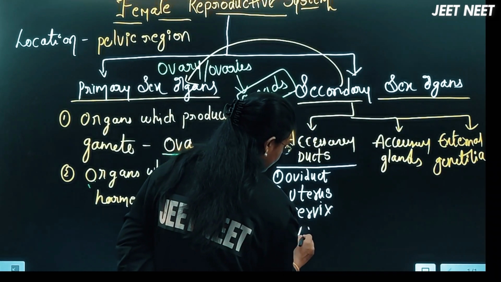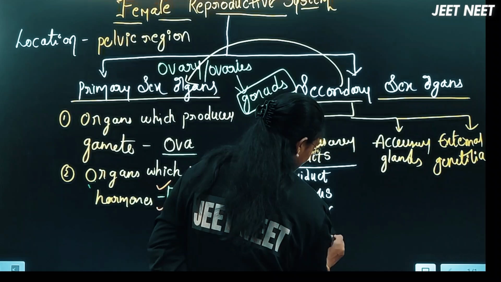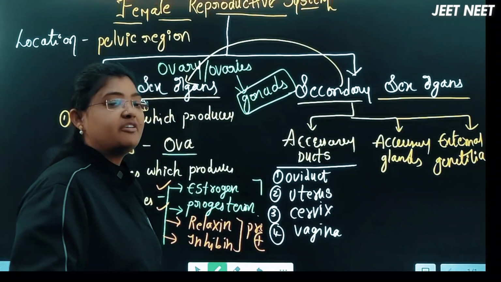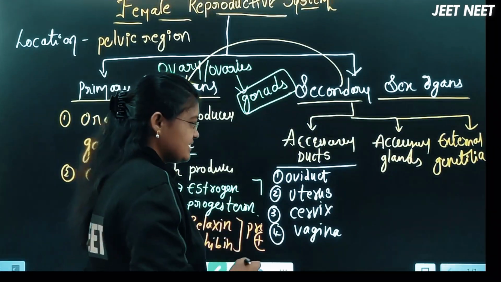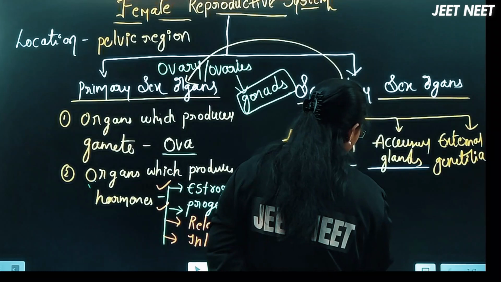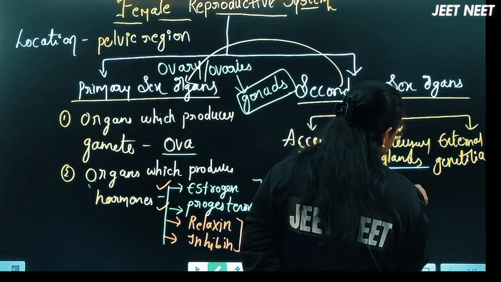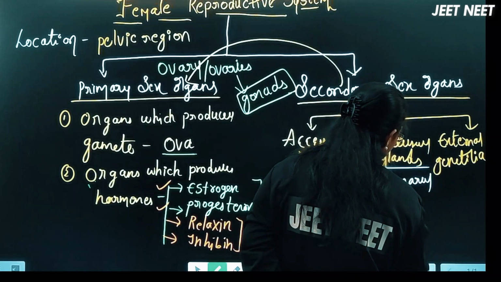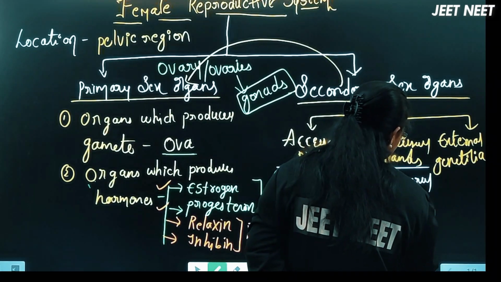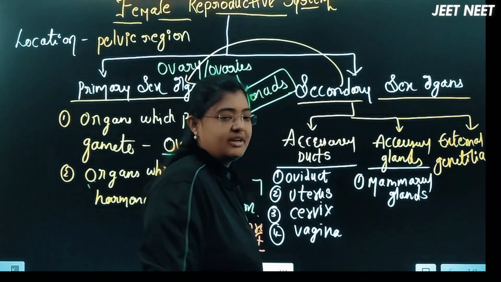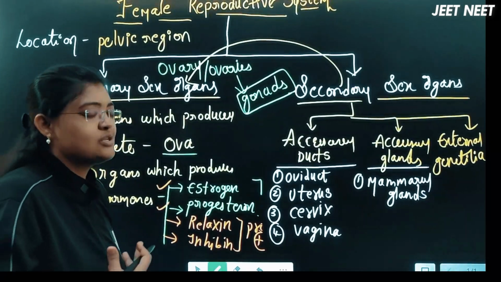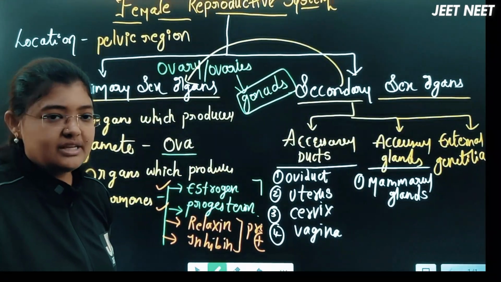Fourth is the vagina. These are the accessory ducts of the female reproductive system. Accessory glands: NCERT has given only one accessory gland, that is the mammary glands. Mammary glands are accessory glands which are helpful for processes like ovulation and fertilization.